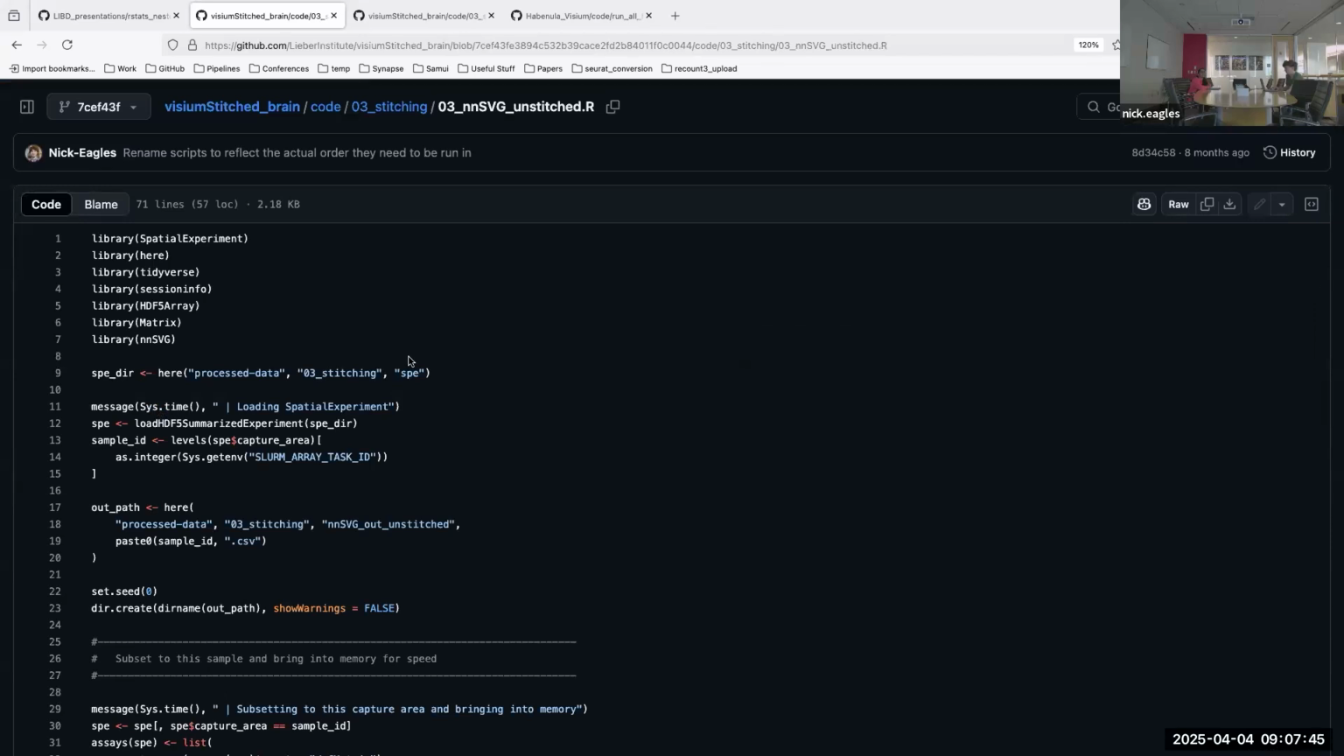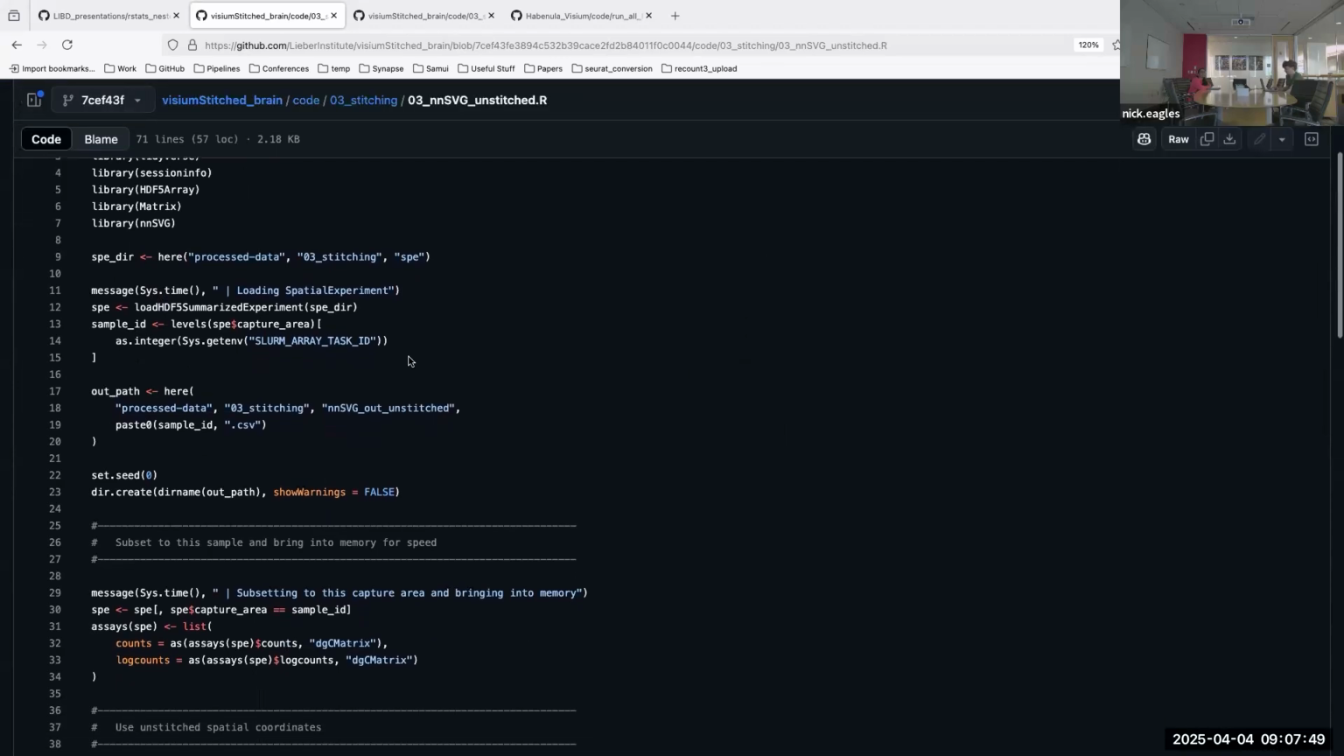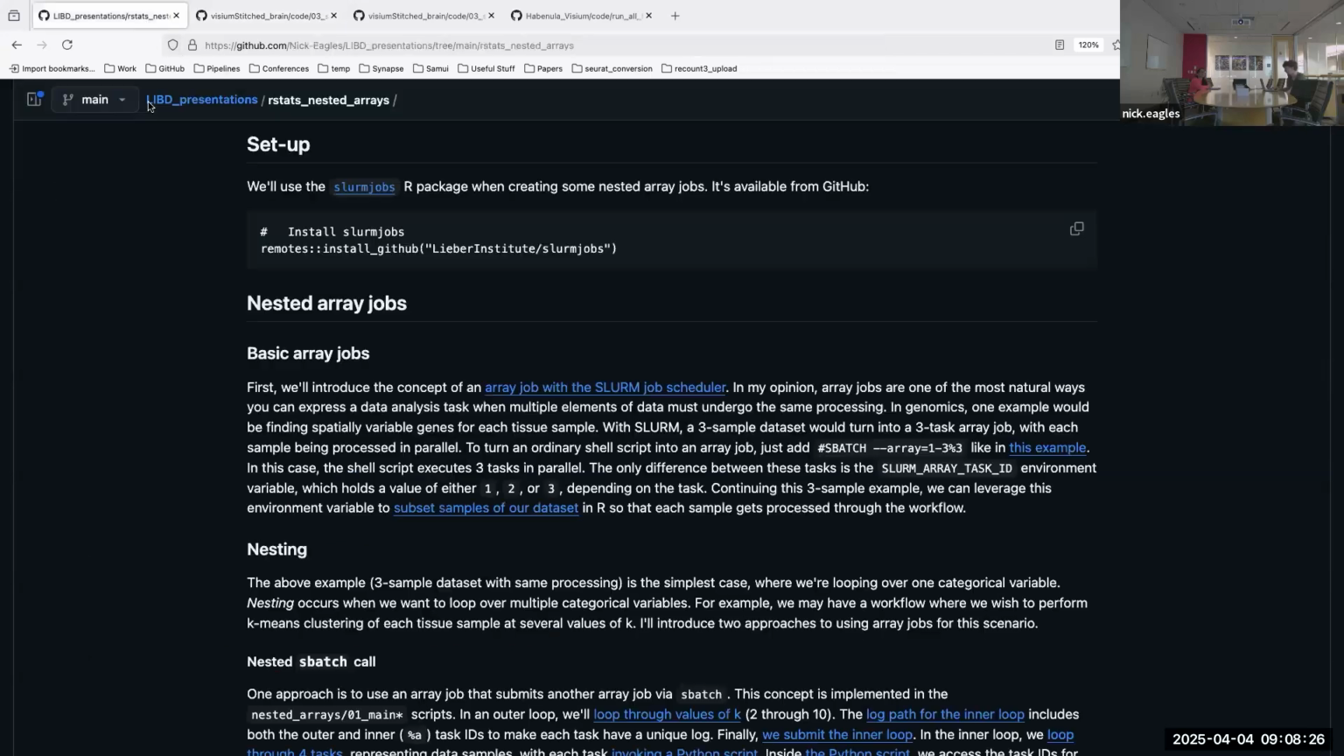Here, I'm not going to get into the details of what the script is doing, other than that it's finding spatially variable genes. But the way it's actually using this array job is we have a bunch of sample IDs. We're taking the available sample IDs that we have for this data set, and then we're reading in this environment variable, the task ID. That's either going to be 1, 2, or 3, depending on which task is executing. So basically we're running the script 3 times with different samples. That's the core concept behind an ordinary array job.